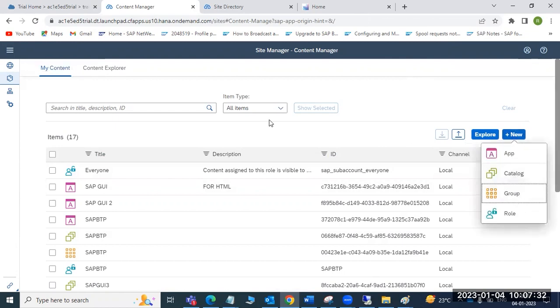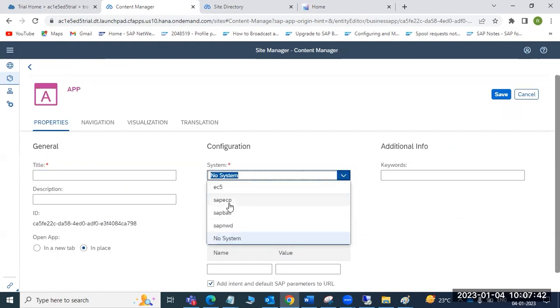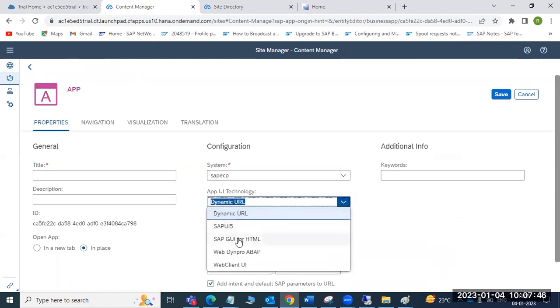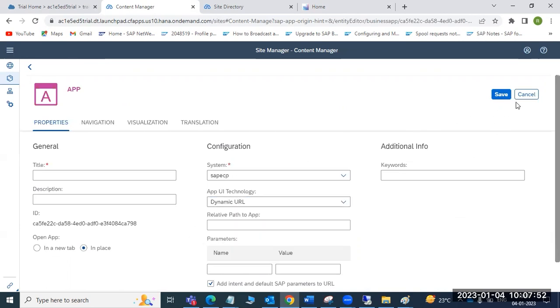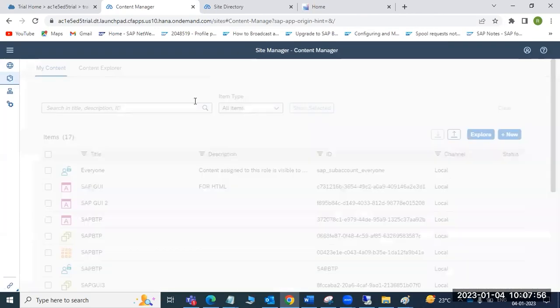Same like here, in the Launchpad service we have the option to create the group, catalog, and app. You can create the app and assign the destinations which you created, right? The destinations you can assign here. Whatever app you are going to create, like a GUI app or UI5 app, dynamic URL, web dynpro, you can use it. Then that app will be opened here.